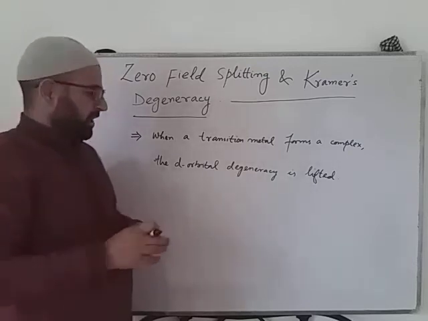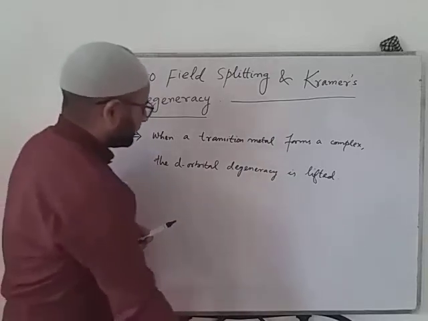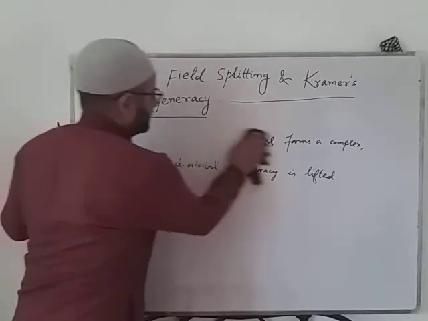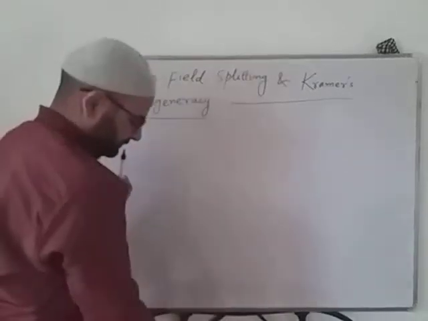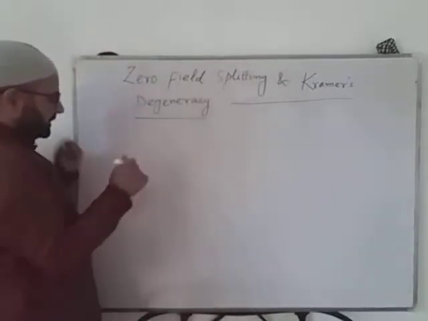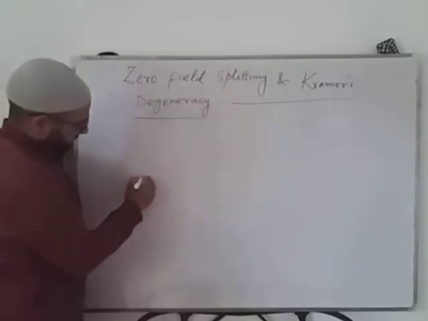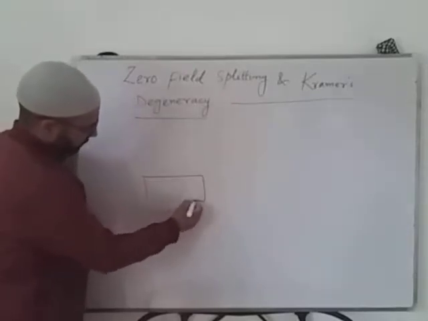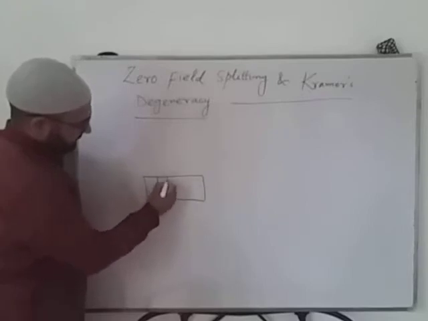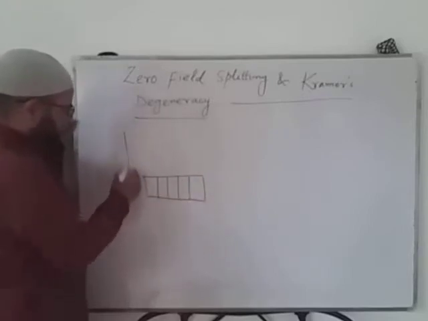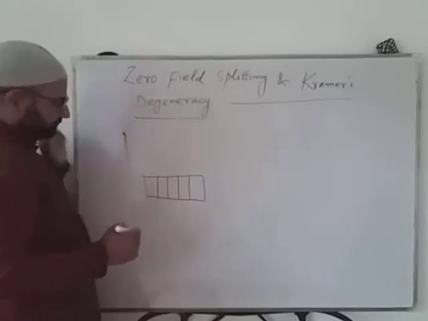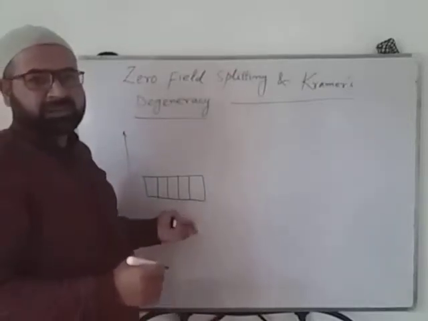How does that happen? For example, we have a metal ion. It has 5 d orbitals which are of equal energy. That means they are degenerate, because at this time it does not form a complex.